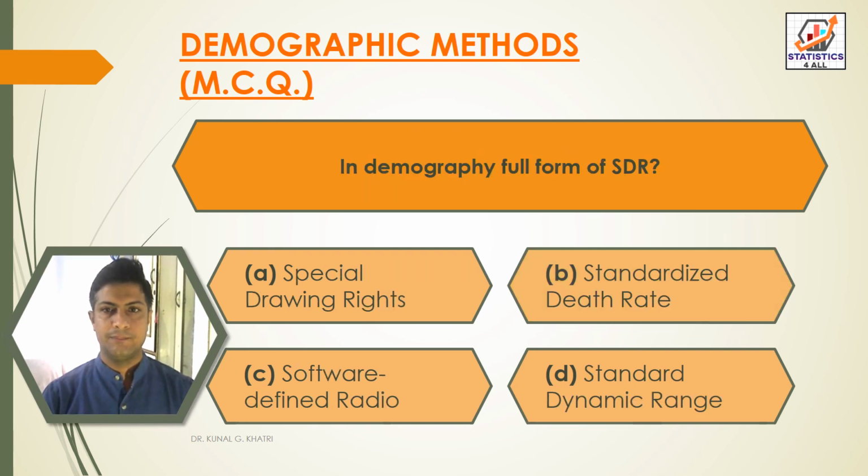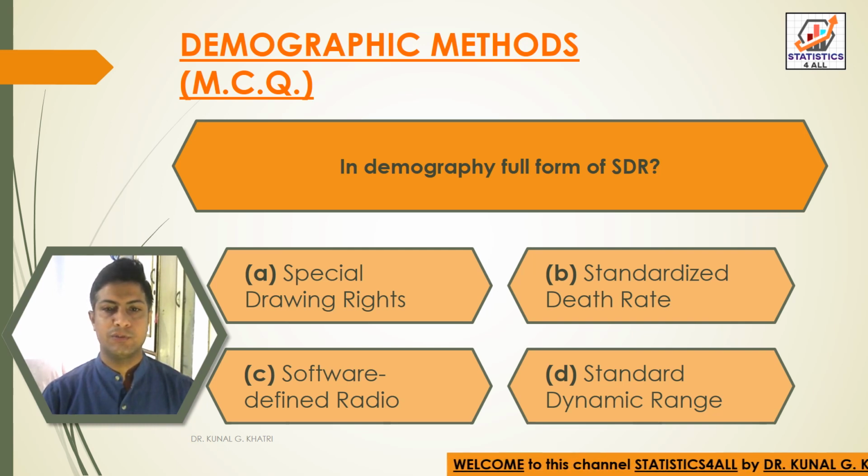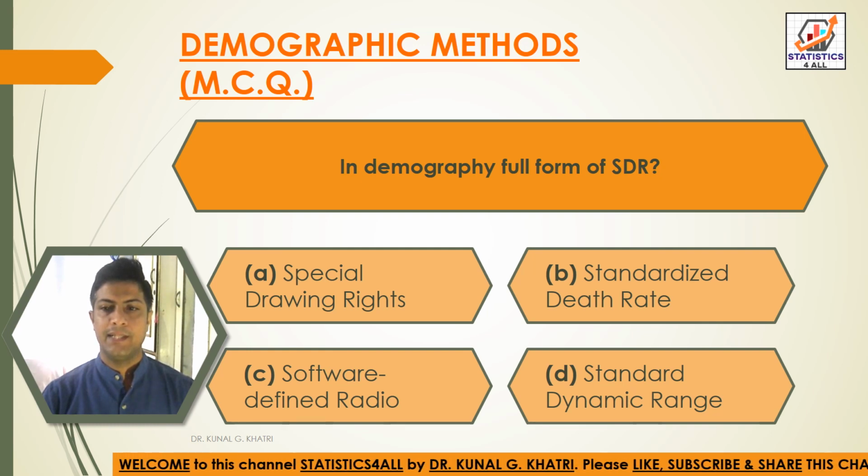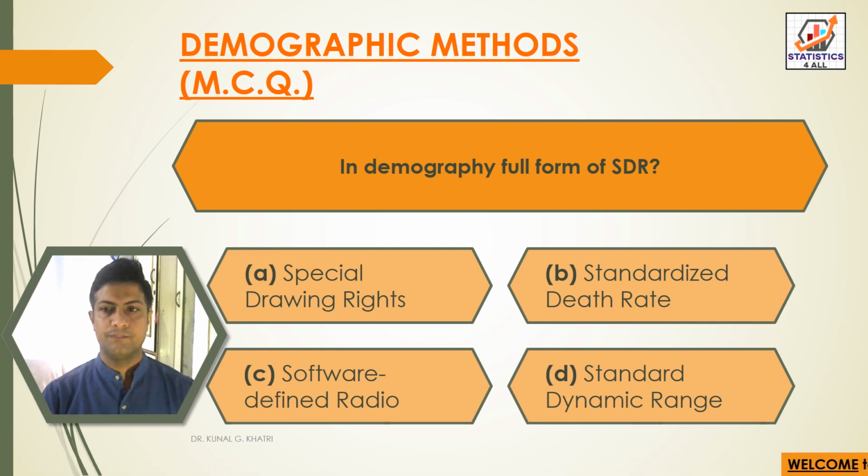Next question, in demography, full form of SDR. Option A, spatial drawing rights. Option B, standardized death rate. Option C, software defined radio. And option D, standard dynamic range. So here we have answer option B, that is standardized death rate is the full form of SDR in demography.